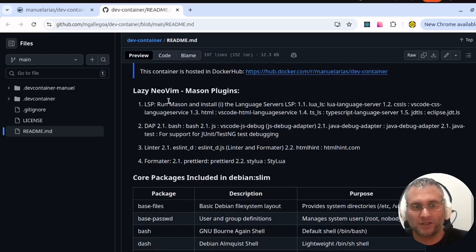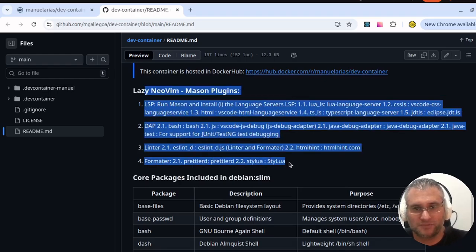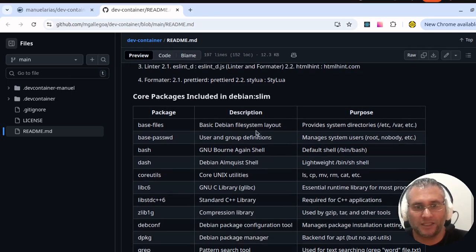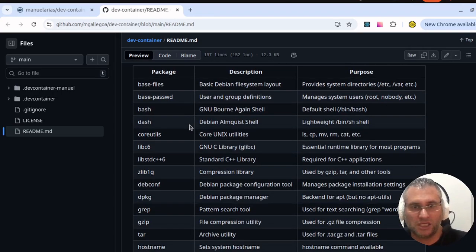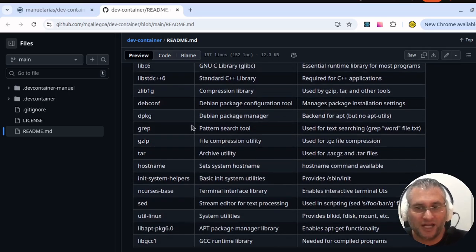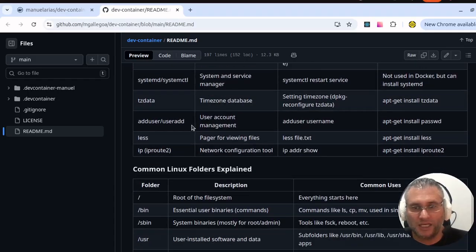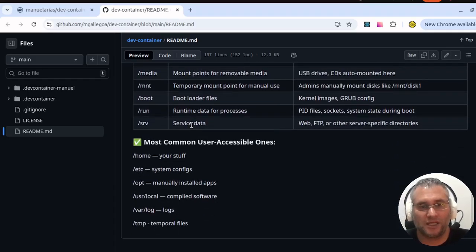In more depth, here it specifies what plugins are installed in Neovim, using Mason as a package manager. If we go down, we can find the different packages installed in the Debian image used for the dev container. And at the end of this readme, you can find the different folders in the dev container.